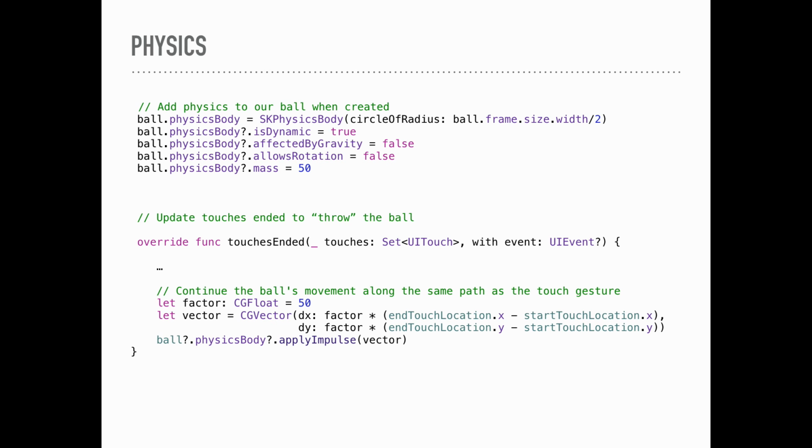So we're going to use that. And the way that we're calculating where to send it is to look at our start position and our end position and find that angle, and then we're going to continue on in that same direction. So when the user releases, the ball continues to go in that same kind of path it was going before. So we're just looking at the difference between the end touch and the start touch.